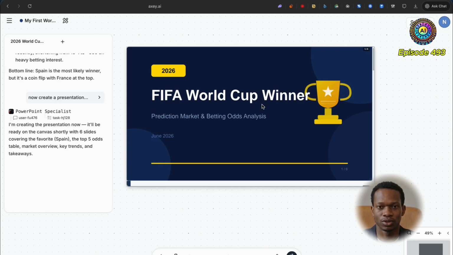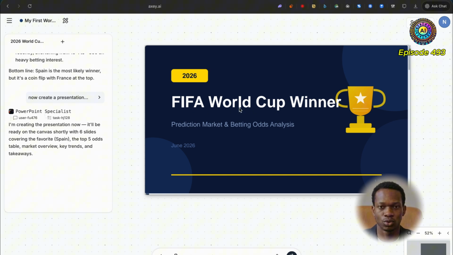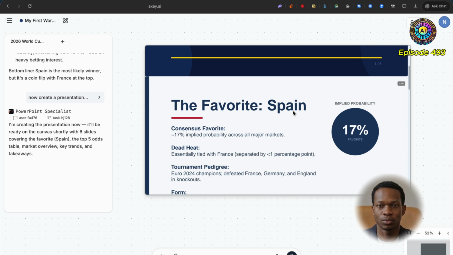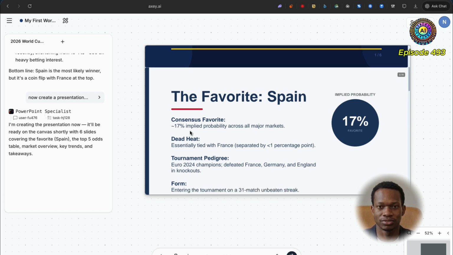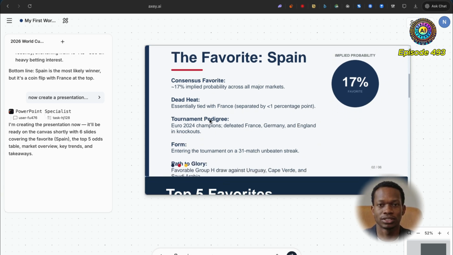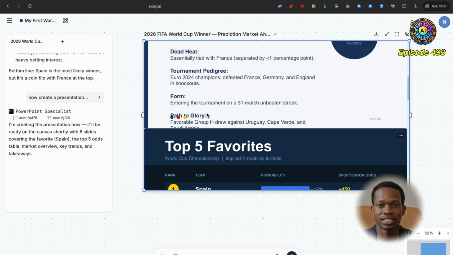Okay, cool. So now we've got the presentation that's been made. We've got 6 slides here. I'm going to take a look. So we've got the FIFA World Cup winner for 2026. Okay, let's take a look. So the favorite is Spain with 17% odds. Consensus favorite is at 17%. Implied probability across all major markets. Essentially tied with France. Tournament pedigree, of course they were the Euro 2024 champions, defeated France, Germany and England in knockouts. Okay, now there's a bit of an issue here with regards to the formatting, but I think this is something you could fix once you actually download this.